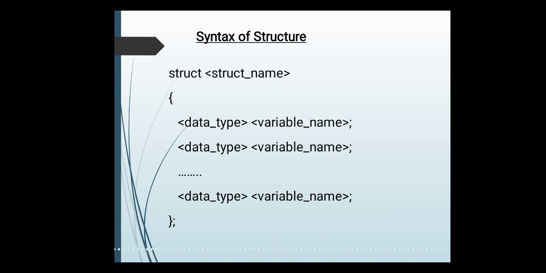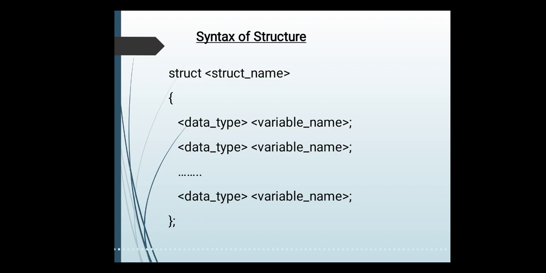Now the next is how to write the structure. What is the syntax for structure? Here I am showing you the syntax for the structure. First you need to write the keyword struct. After this keyword you have to use the structure name. Whatever name you want to give for your structure, you can write that name after the keyword struct.